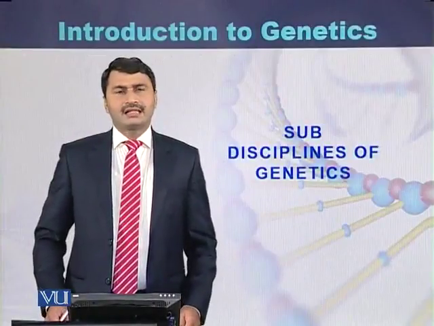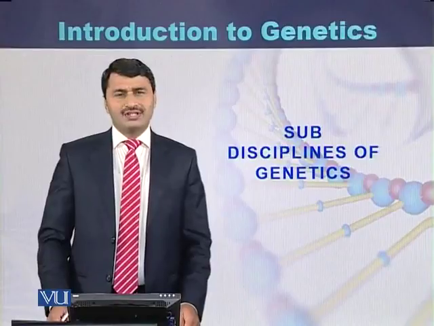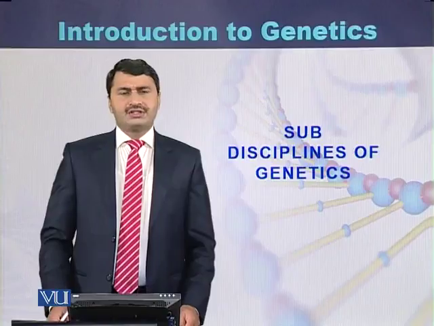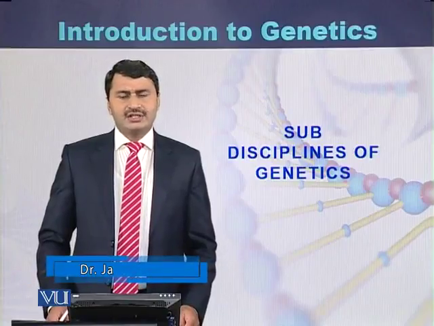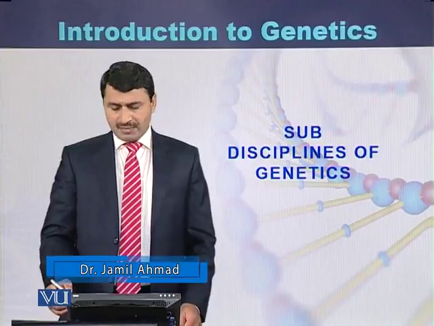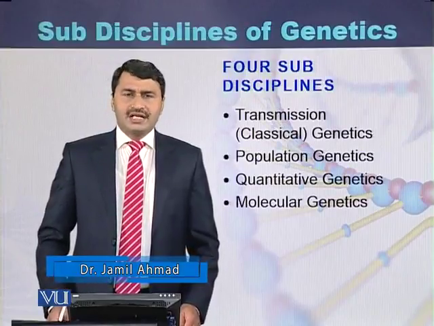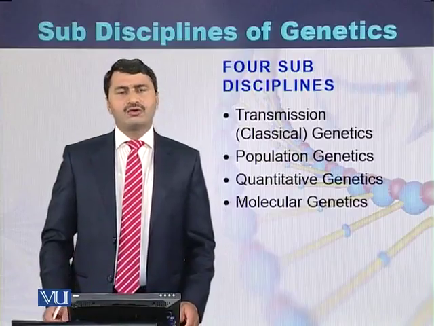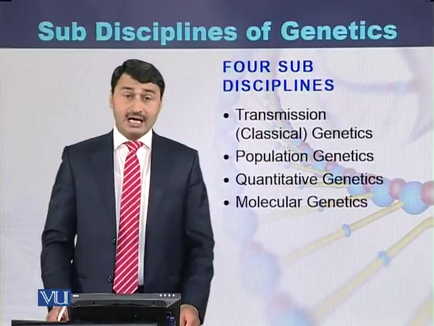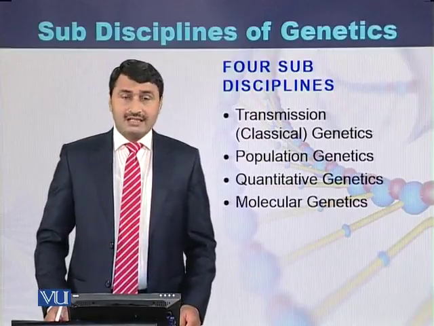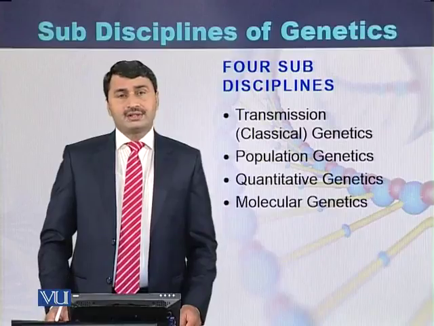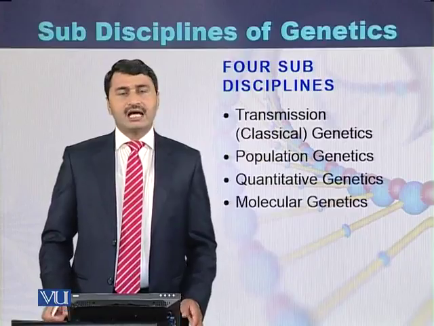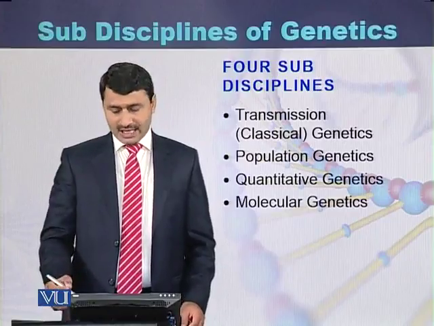Genetics can be classified into 4 sub-disciplines. Although some geneticists and researchers classify genetics into many sub-disciplines, most geneticists classify genetics into 4 sub-disciplines. The 4 sub-disciplines of genetics are transmission or classical genetics, population genetics, quantitative genetics, as well as molecular genetics. So these are the 4 sub-disciplines of genetics.